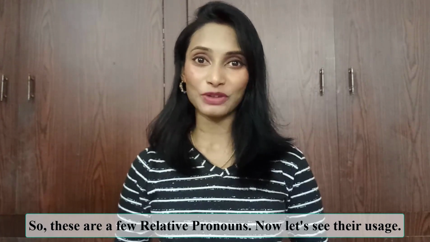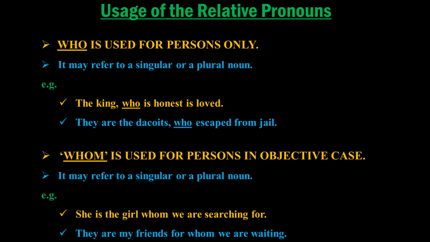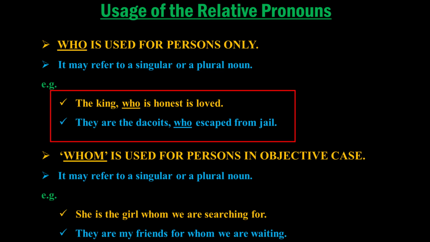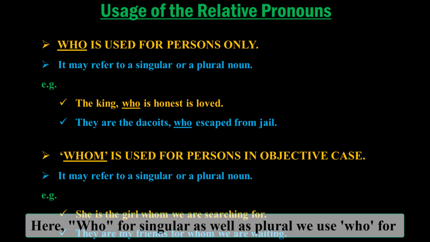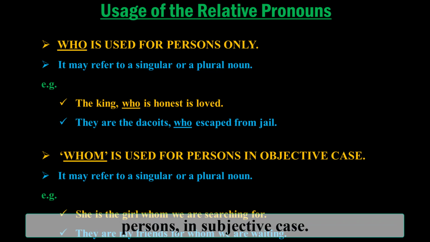Now let us see the usage. Who is used for persons only. It may refer to either singular or plural. Look at these examples. The king who is honest is loved. They are the dacoits who escaped from jail. Here, who. For singular as well as plural, we used who for persons in subjective case.